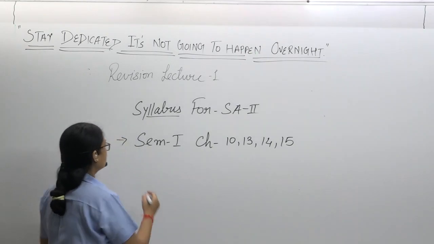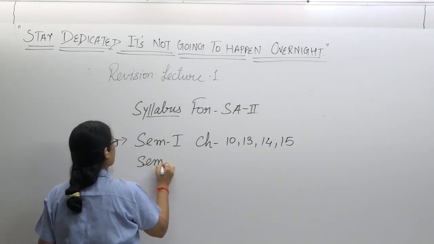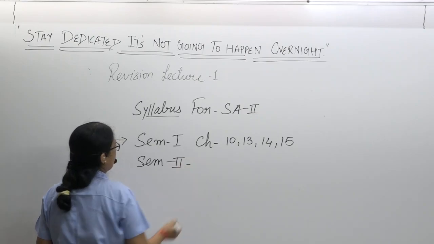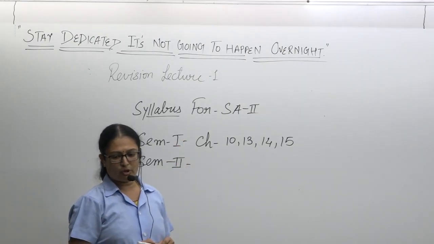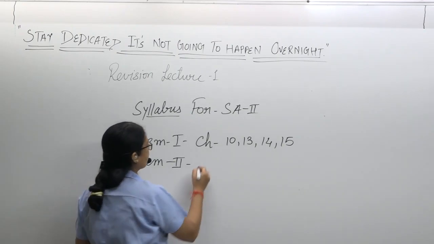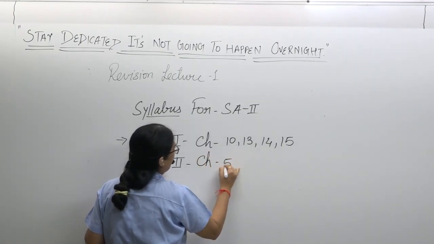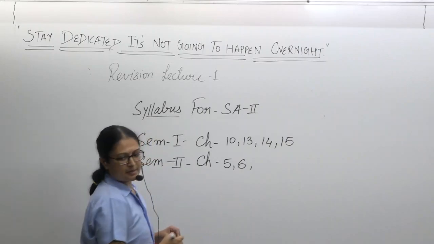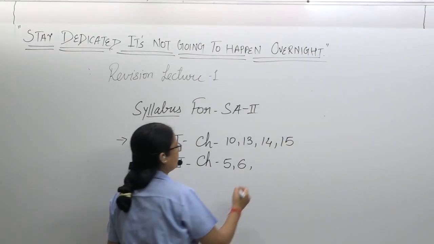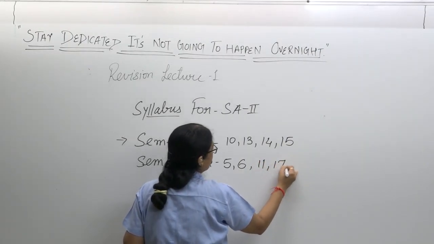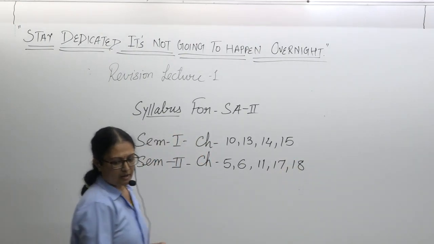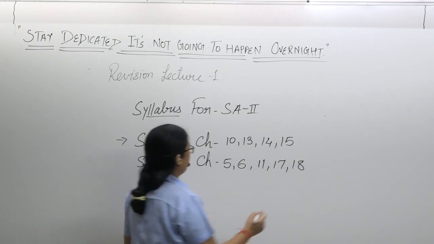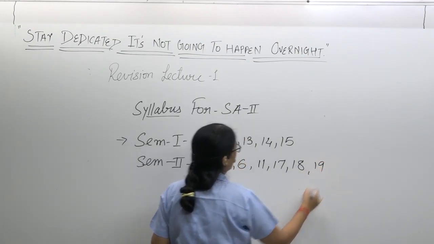Altogether we have 20 chapters, as you know. From SEM 2, you have to prepare chapter numbers 5, 6, 11, 17, 18 and 19.